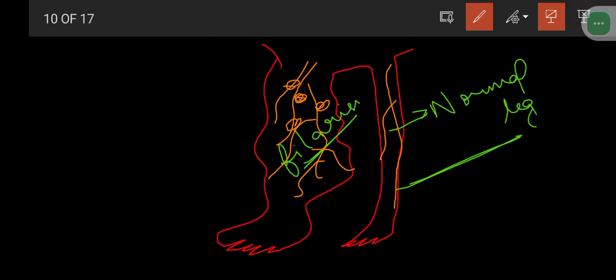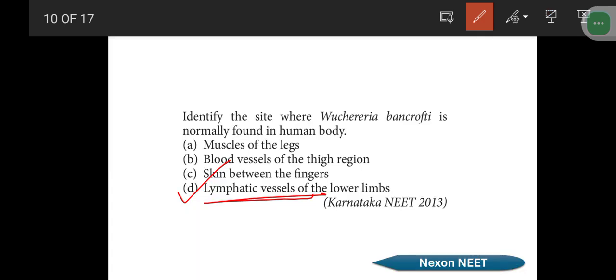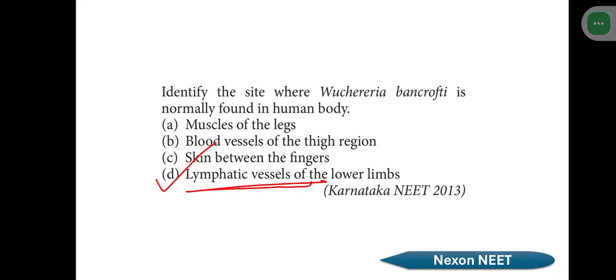Why are these lymphatic vessels obstructed? They are obstructed by the larvae or the pre-stages of the filarial worms. So when the fluid is drained from the filarial affected person, we can get the filarial worms present in the fluid. Okay, please note it down. So the main site is the lymphatic vessels of the lower limb.